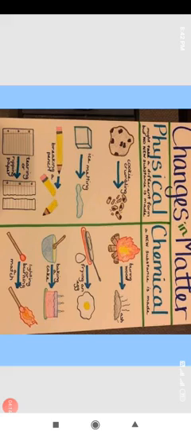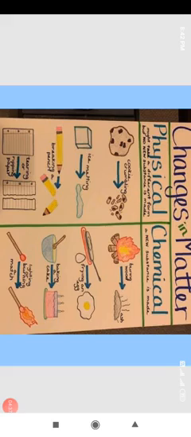The second example of chemical change is frying an egg. When you take an egg and fry it, the egg gets converted into an omelette, and that omelette cannot be reversed back into an egg again. So that means it is not a reversible process and hence is said to be a chemical change.